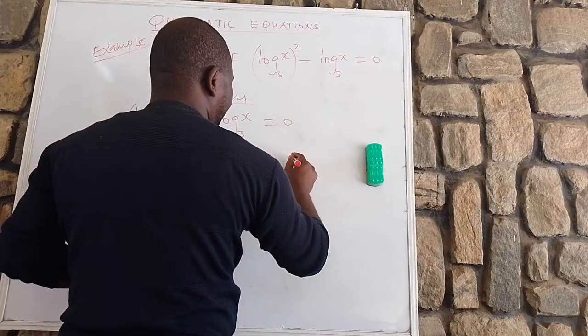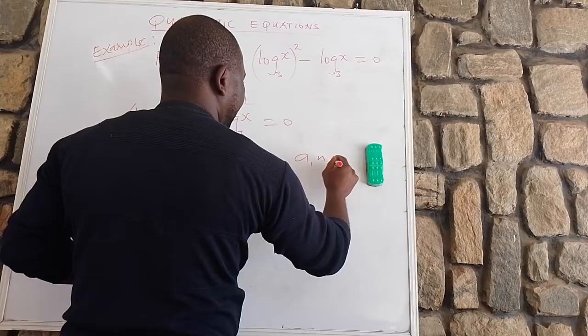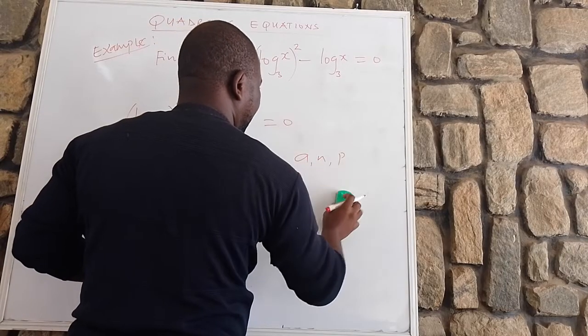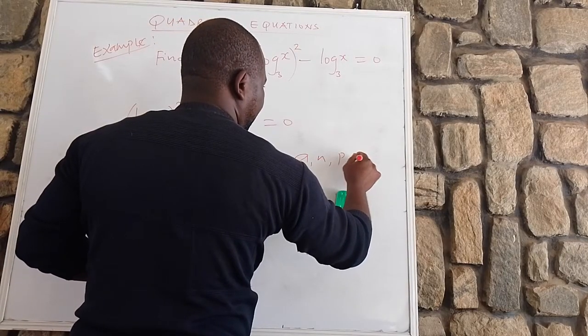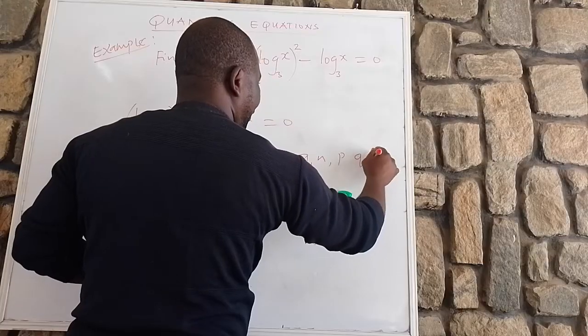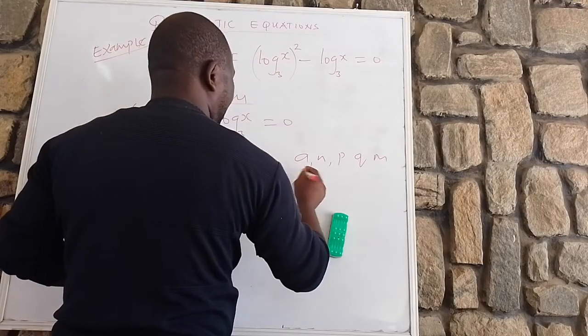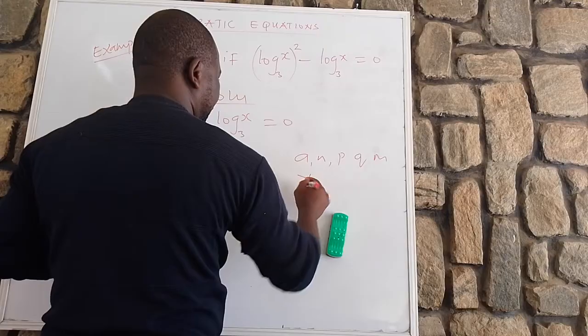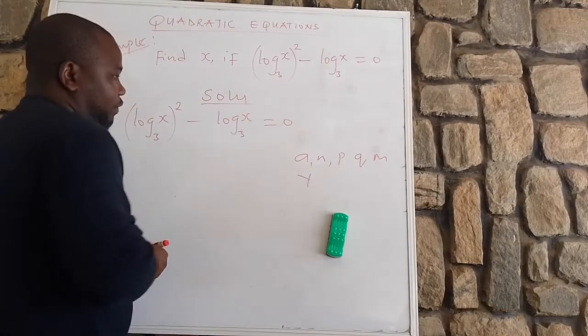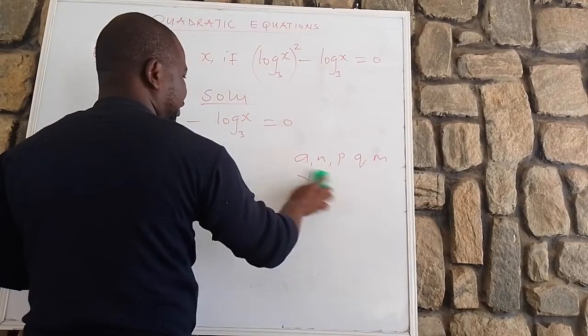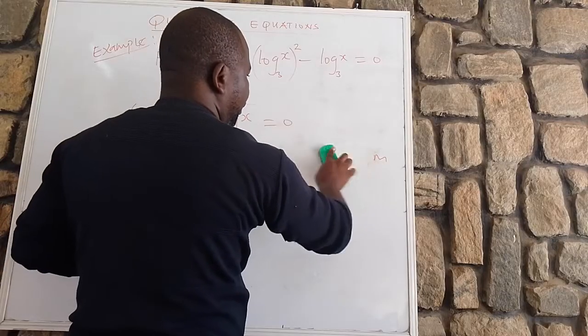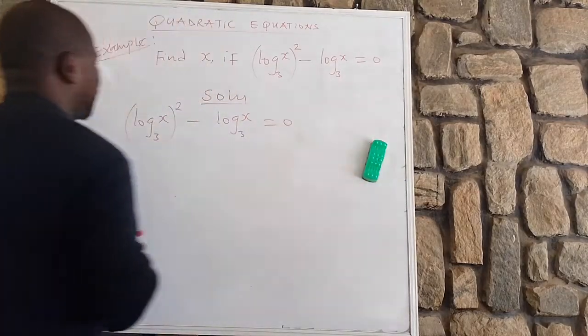It could be capital or small letter: A, N, P, Q, M. You can use Y, no problem. Any of these. So what we are going to do is, let us use P.